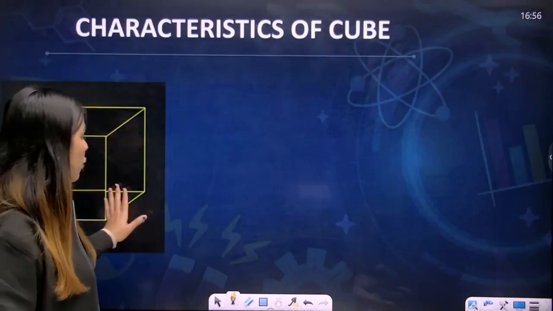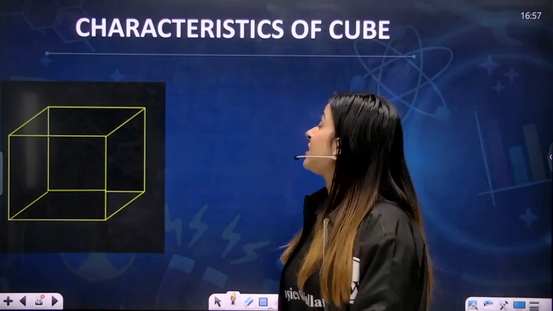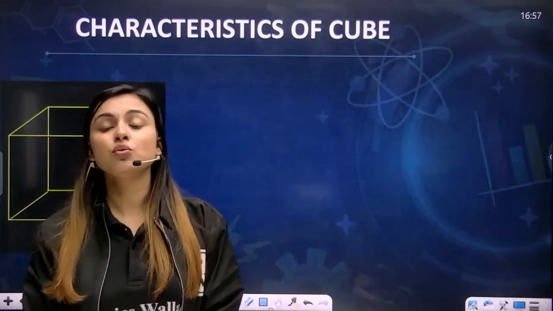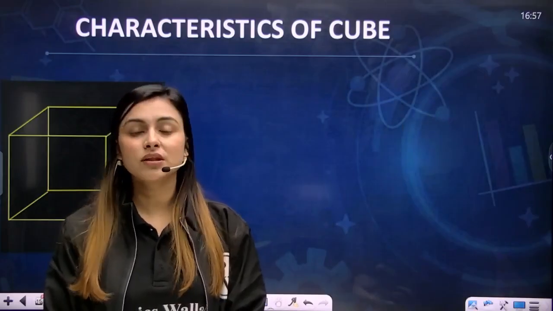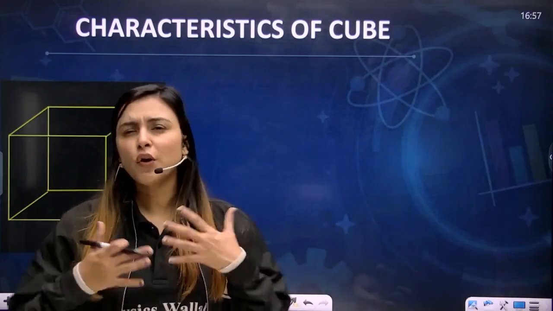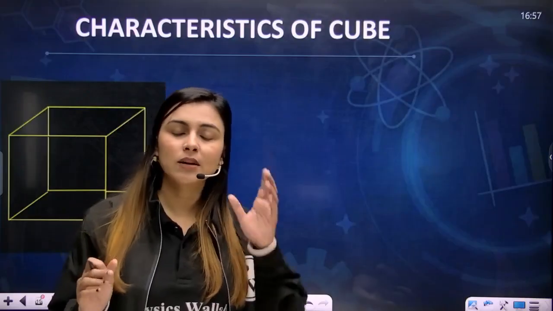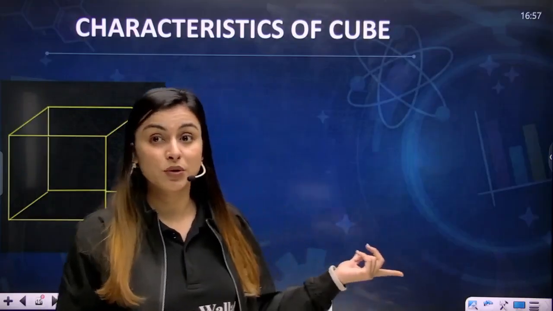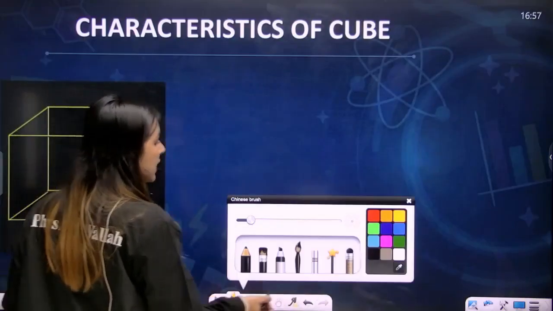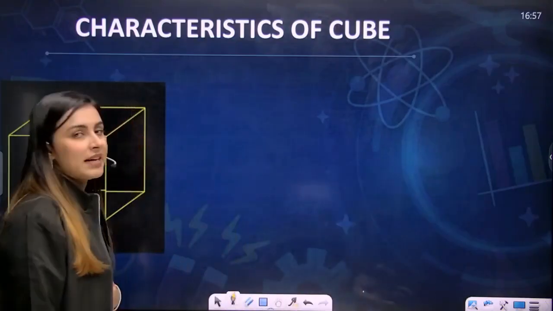Now, the next important thing that we need to understand is the characteristics of a cube. My dear students, you need to be clear with the characteristics of a cube. What is a cube? What different properties do you need to understand about a cube? Because questions will be asked from this particular part. So let's try and understand everything.